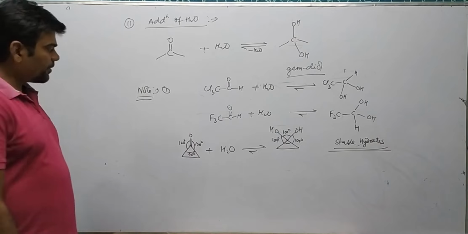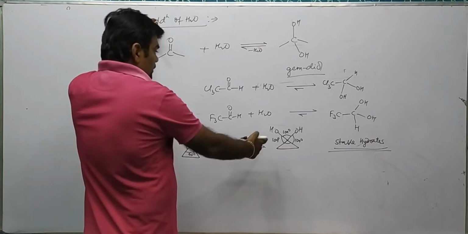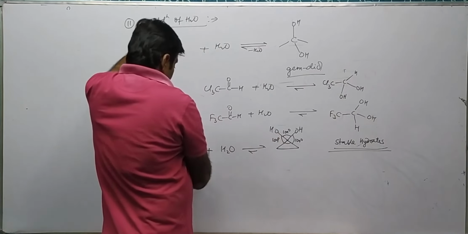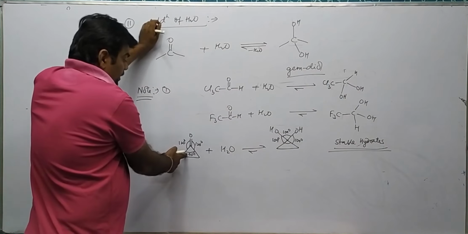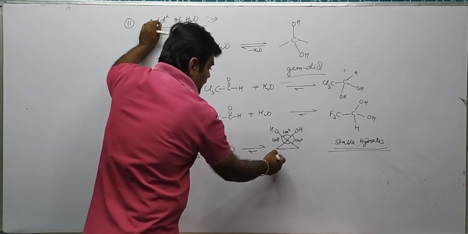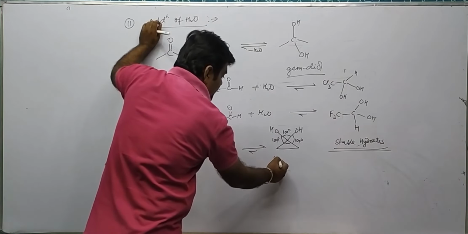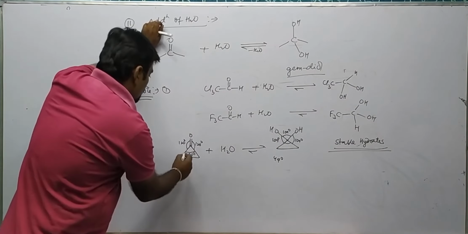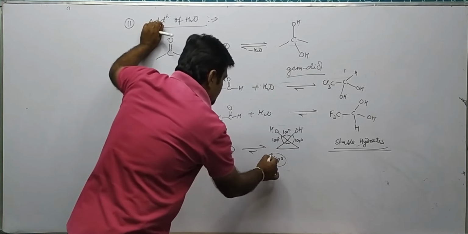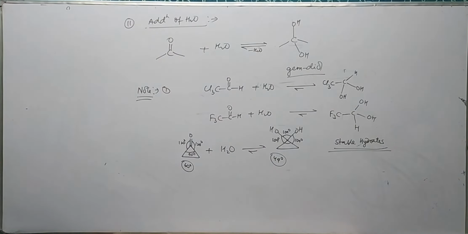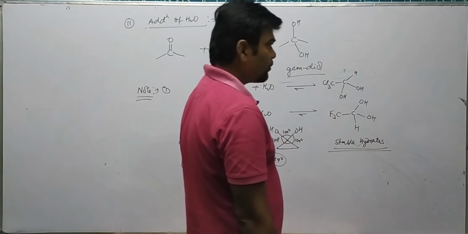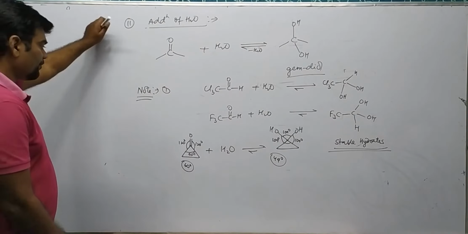Okay. So approximately what happened over there? The angle at this place is 60 degree and in the hydrate it is 109 degree, whereas in the carbonyl it is 60 degree versus 120 degree. So there is more angle deviation in the carbonyl. In the hydrate, angle deviation is less, 60 degree versus 109 degree, approximately 49 degree. Over here, approximately 60 degree angle deviation. So the angle strain is relieved. Because the angle strain is relieved, therefore cyclopropanone hydrates are stable enough.